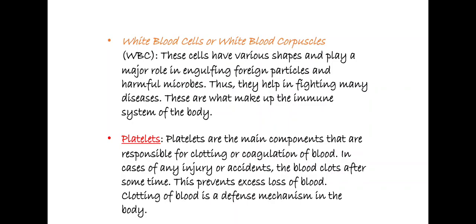So you can say that white blood cells fight infection and protect us from different kinds of diseases. This is because white blood cells help to fight against germs and other foreign bodies which cause diseases. Fine. And white blood cells in the blood are much smaller in number than red blood cells.